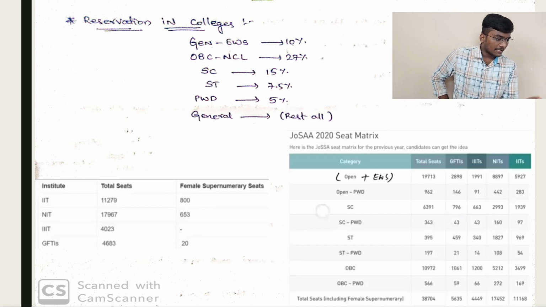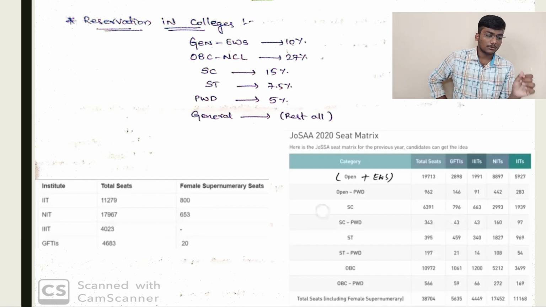Then here I mentioned institute-wide total seats and female supernumerary seats. In IIT, the total number of seats is 11,279 and female supernumerary seats are 800. In NITs, the total number of seats is 17,967 and female supernumerary seats are 653. In IIITs, the total number of seats is 4,023. And in GFTIs, the total number of seats is 4,683 and female supernumerary seats are 20.